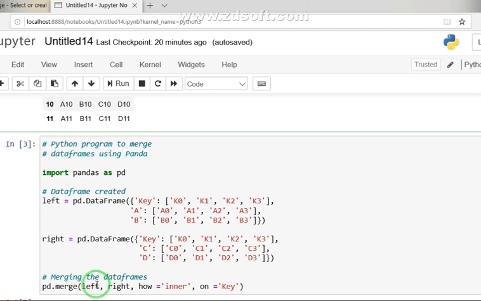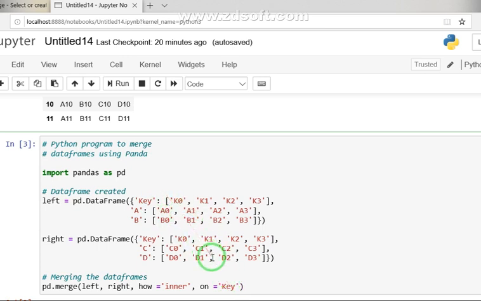Left is the first parameter, that is my first data frame. Right is my second parameter, that is basically the second data frame. The third parameter is how, set to inner. So we are going to apply an inner join operation. And what is the common key? The key is the common attribute in both the data frames.